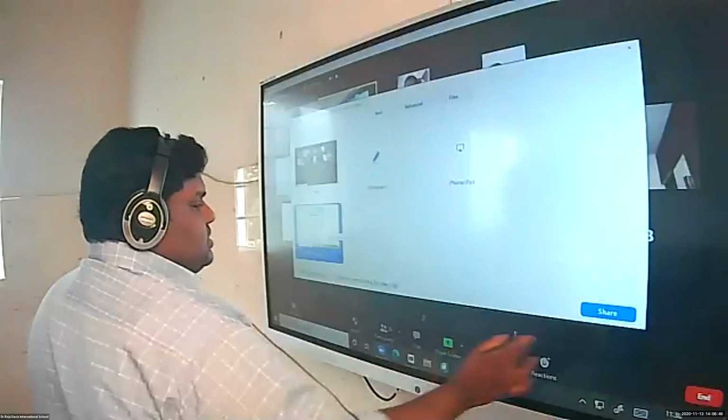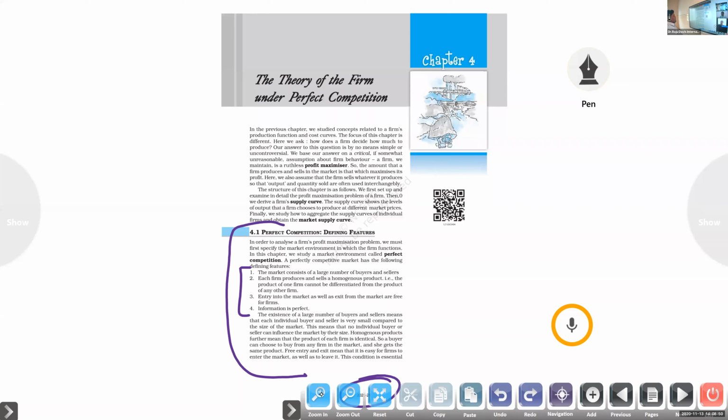Here you can see perfect competition. For perfect competition, a number of conditions are there. We know that in profit maximization, almost all the firms are trying to increase their profit. In this chapter, we want to study the supply curve, market supply curve, and equilibrium.